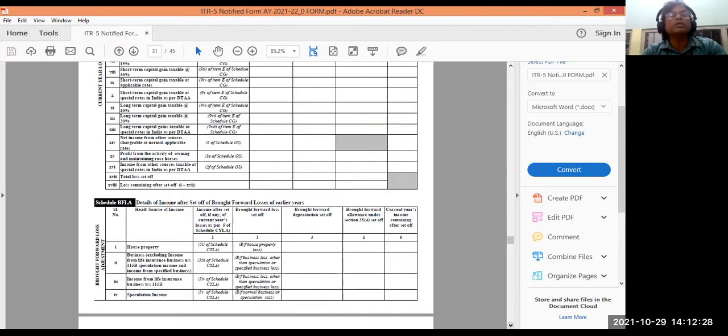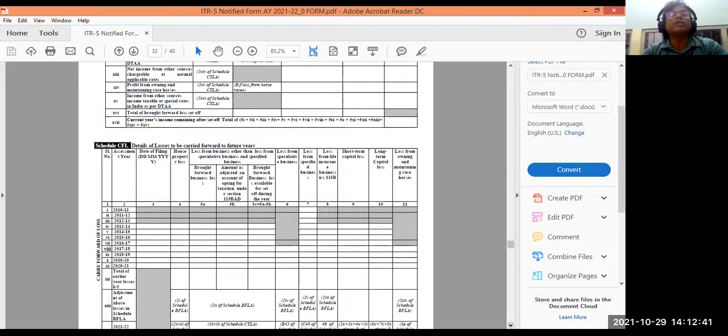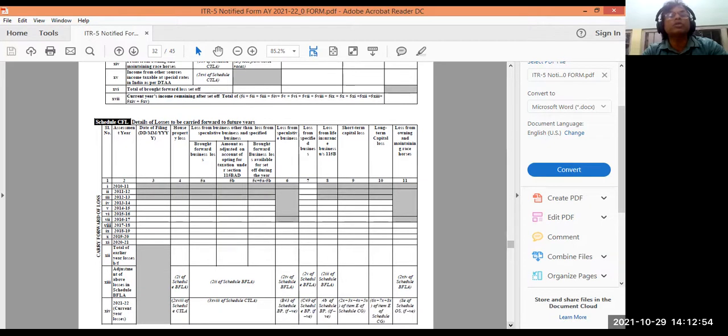Details of income sheet, and then BFLA. What is it? Brought forward losses. BFLA, brought forward losses, will be coming here. Suppose last year's losses are brought forward to this year, the details will be coming here. The CFL also, carried forward for future. Losses carried forward for future will be shown here.